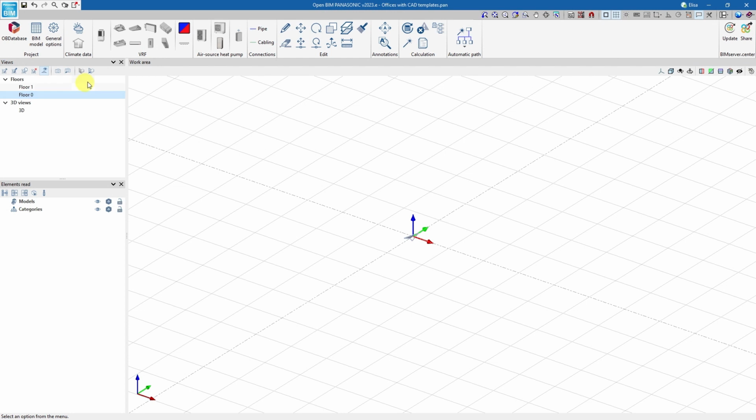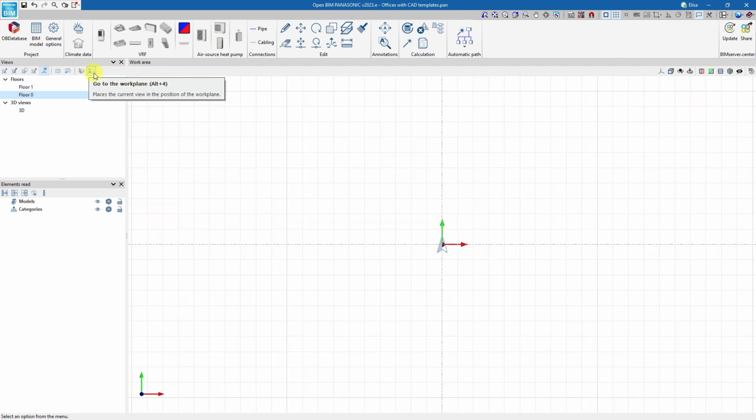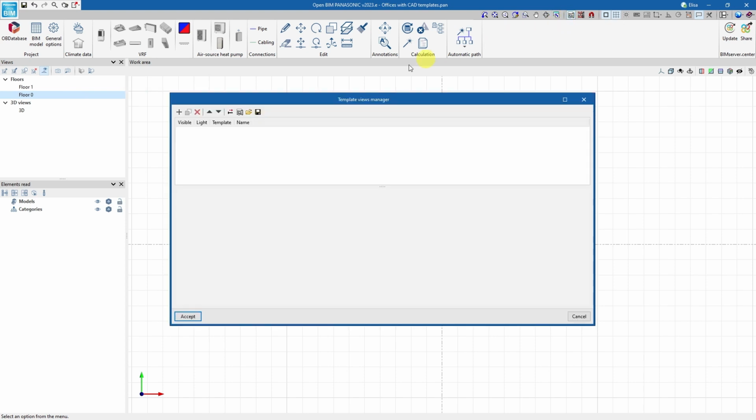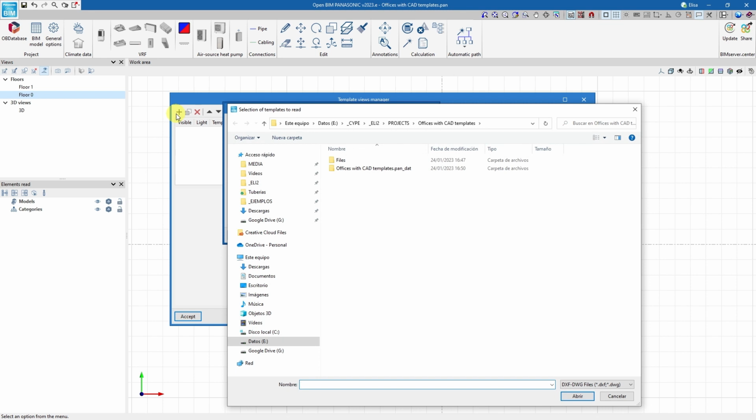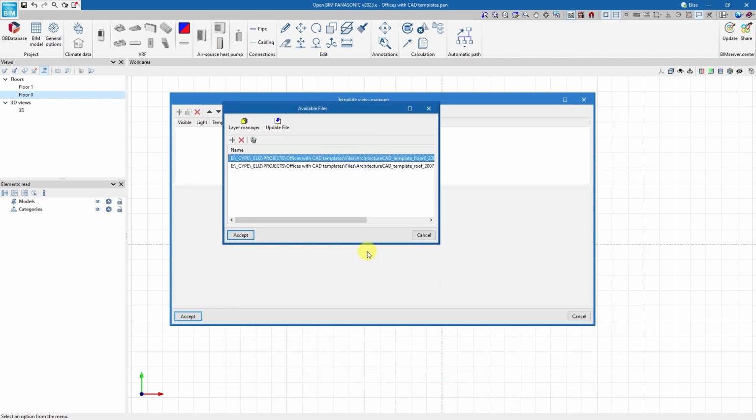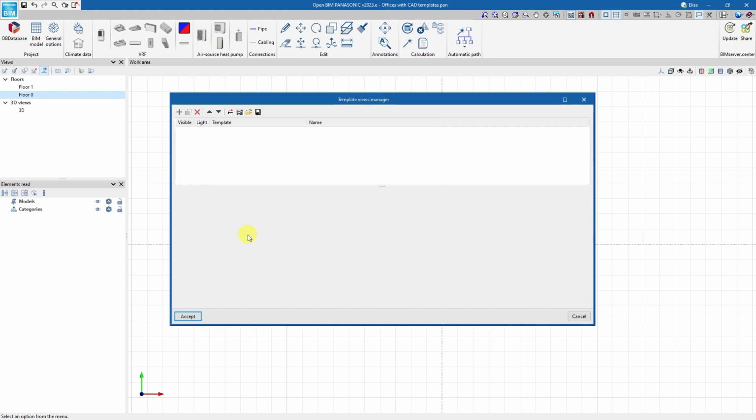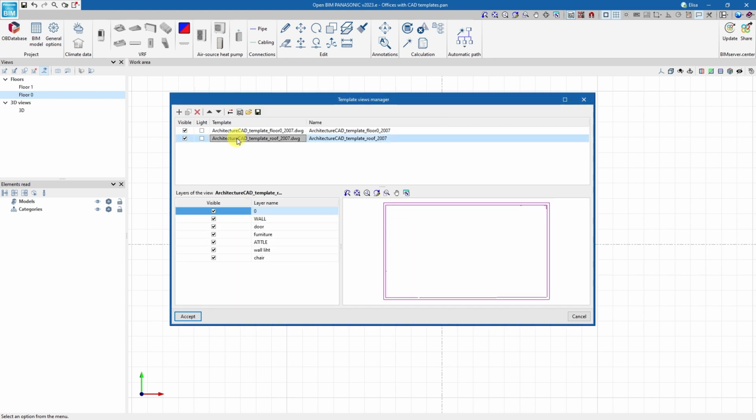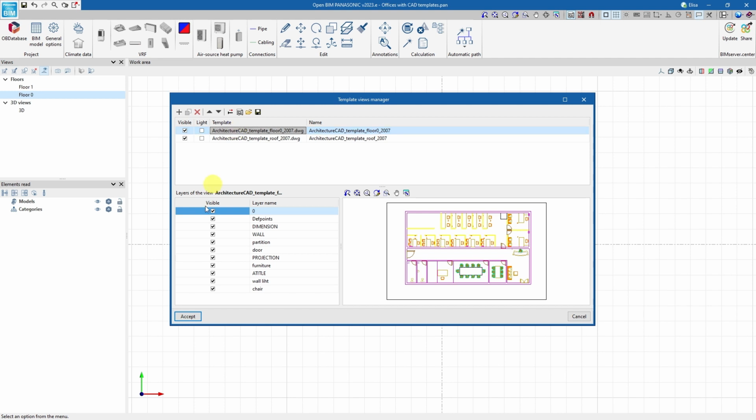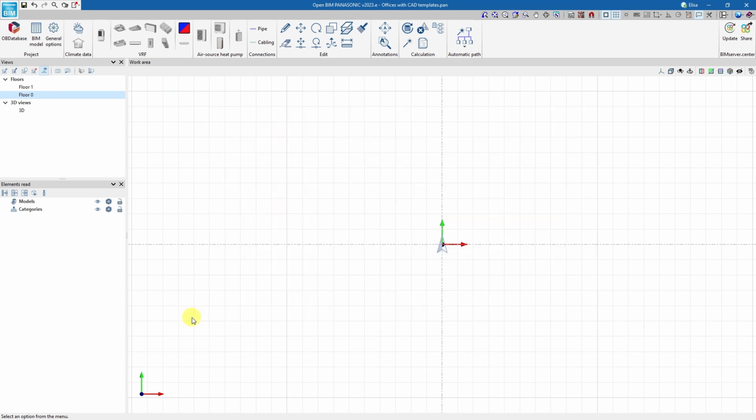To design the air conditioning system for our project, the first thing we need is the building. Therefore, using the DXF DWG template option, we will import the CAD drawings with the architecture of the project. By holding down the Shift key, we select several templates at the same time. Once imported, we relate each floor plan template to its corresponding plan view.